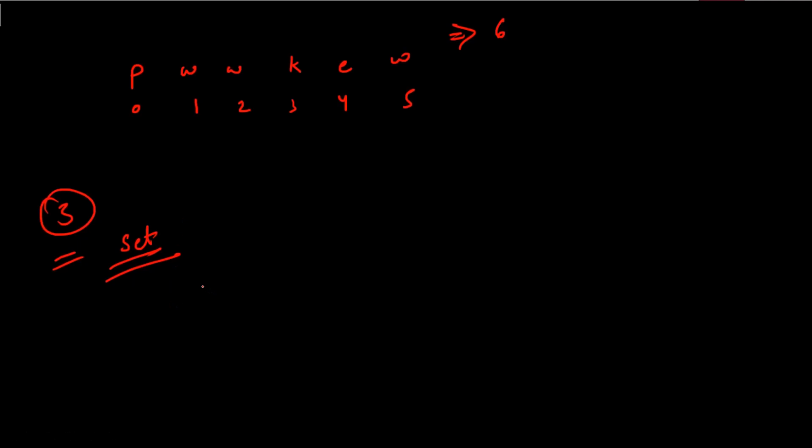Now, as I mentioned, for solving this problem we'll be using sliding window approach. So I'm going to take two variables, i as well as j. Initially, they both are 0, so pointing to this one, that is P.